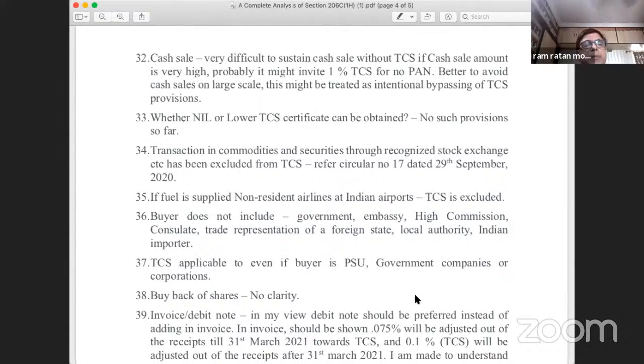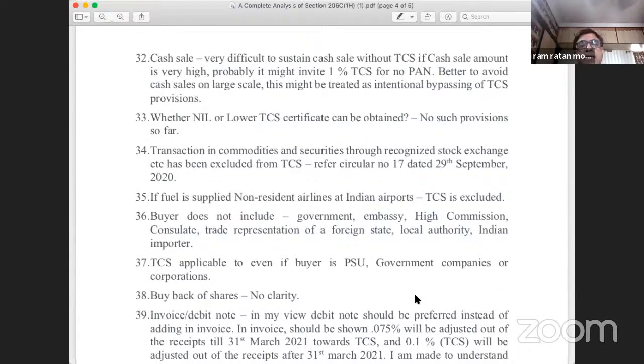This is my personal view. Now, we all know that in other cases of TDS and TCS, we always obtain a nil TDS certificate from the income tax officer, and then we give it to the other person concerned, and they don't deduct any TCS. Or there is a lower TDS or TCS certificate from the department, which is given to the other party, and accordingly at a lower rate, the TDS or TCS is effected. Whether for the purposes of 1H a nil certificate or a lower rate certificate can be obtained from the department? No, there is no such provision given under the relevant sections.